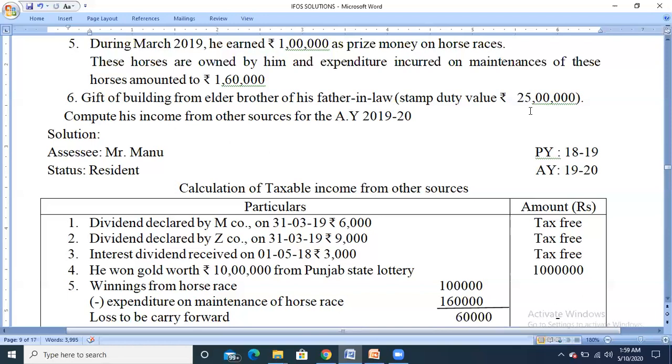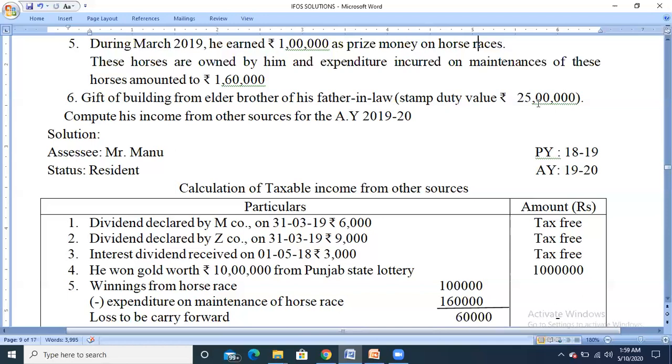In such a case, we need to take the stamp duty value. If the stamp duty value is less than 50,000, it will be exempt from tax. And we need to consider each and every individual transaction, not the aggregate or total. If the stamp duty value is less than 50,000, it is fully exempt from tax, and if the stamp duty value of the asset is more than 50,000, then its entire amount will be taxable.